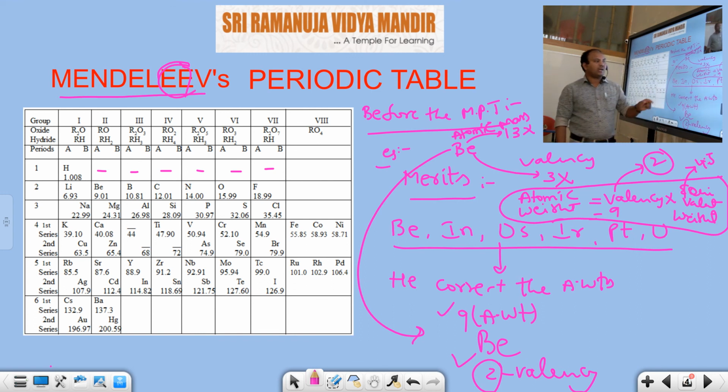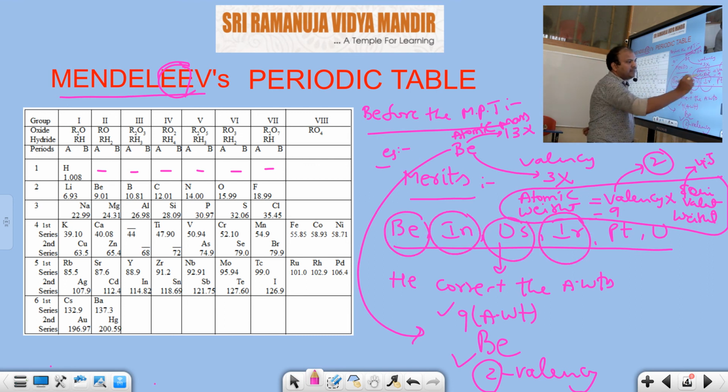And Mendeleev also corrected the atomic weights of some elements: beryllium, indium, osmium, iridium, platinum, as well as uranium. For understanding this, I have taken one element, beryllium. How did he correct the atomic weight of beryllium? Before Mendeleev, beryllium atomic weight was considered as 13 and valency 3.